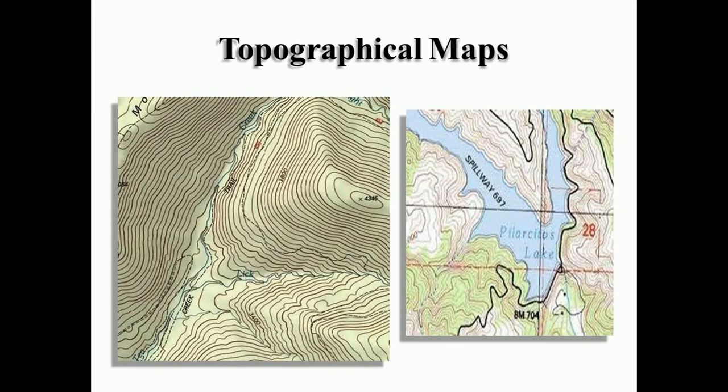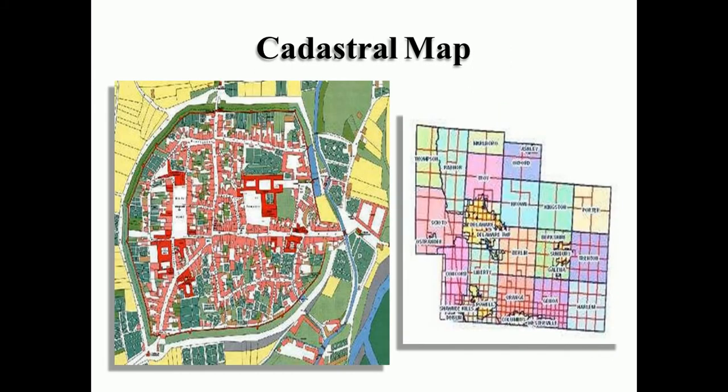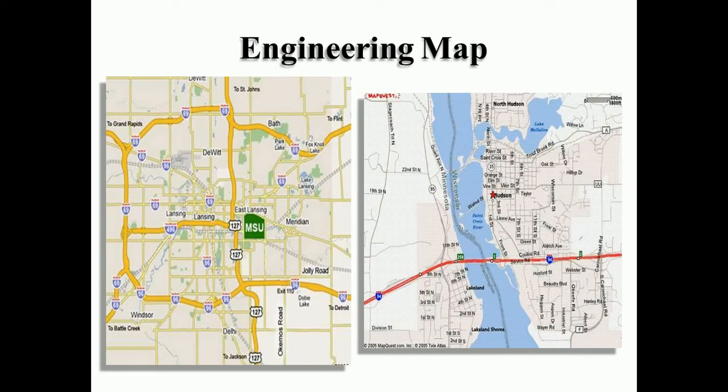This photograph shows the topographical map. On the left side you can see the different contour lines. From that you can easily find out the streams, whether there is any creek, valley or mountain. This is the cadastral map showing the boundaries of the plots or the properties. This is the engineering map showing the layout of the streets.